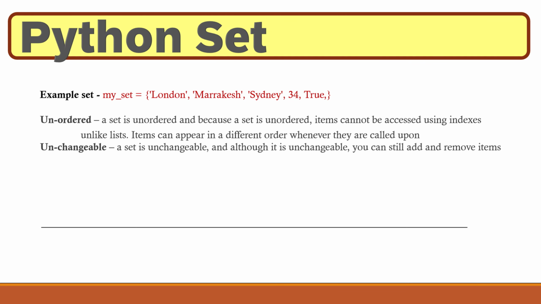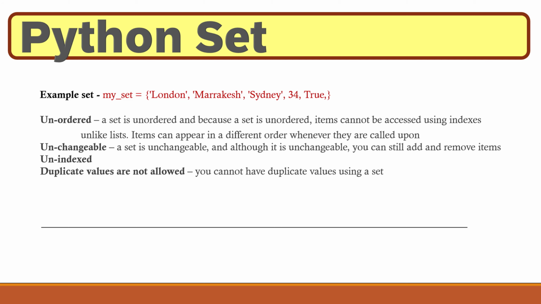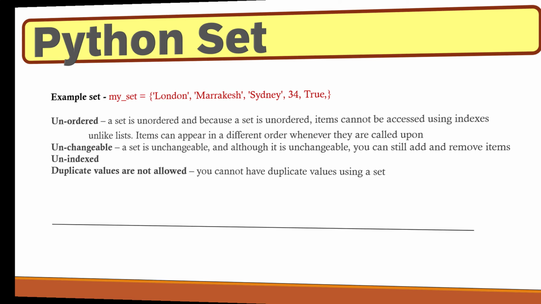A set is unchangeable. You cannot change its items, but you can still add new items and you can remove items. It's unindexed, as we have just had a look at, so there's no index with sets. And we've already seen because they are unordered list of items, items cannot be accessed using an index like lists can. And because it's unindexed, it does not allow duplicate values.